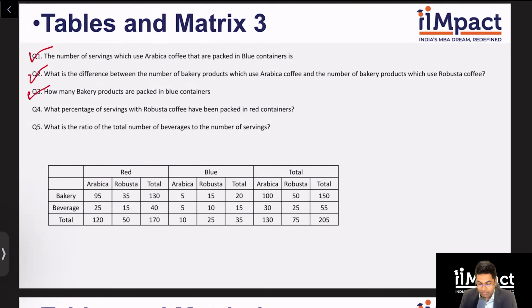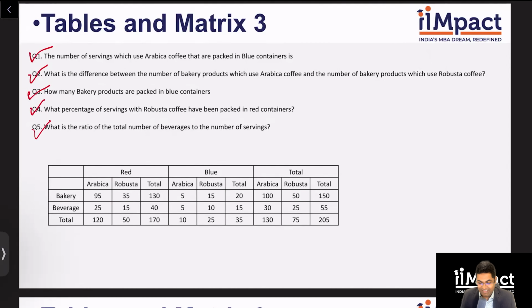What percentage of servings with Robusta coffee have been packed in red? So total Robusta is 75. Red Robusta is 50. Answer is 66.67. What is the ratio of the total number of beverages to the total number of servings? 55 is to 205. You can simplify it and get your answer. And that's it. The set is over.